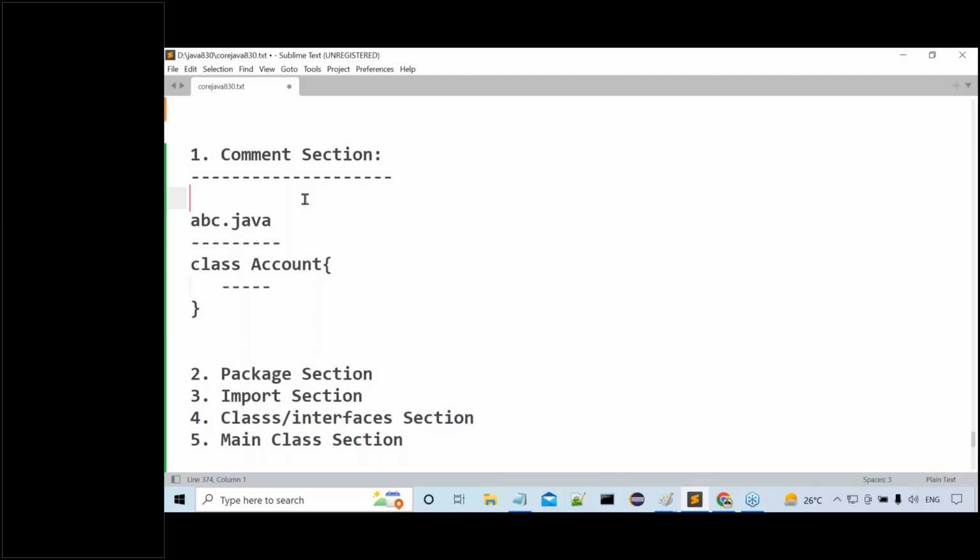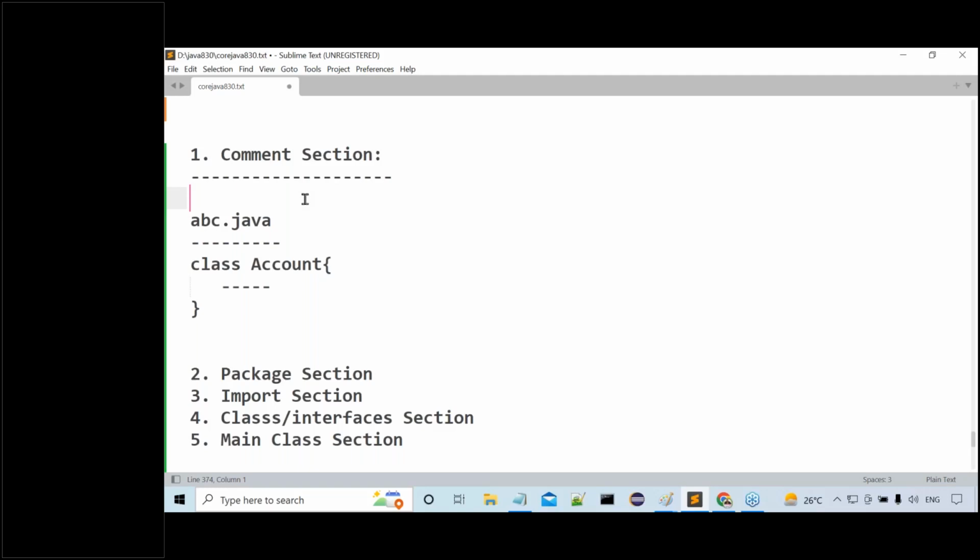To provide some description about our code, we have to go for the comment section, or documentation section. Better to use the comment section. That is the point we have to understand. Inside the comment section, what data do we provide? Author name, that is developer name, and the objective: for what purpose we are writing this. Next is client information if possible, project information, team information, and the start date of this code if possible. All these details we specify in the description.